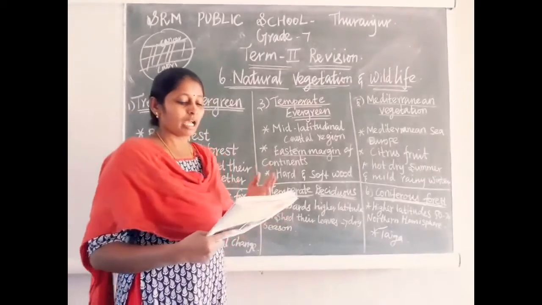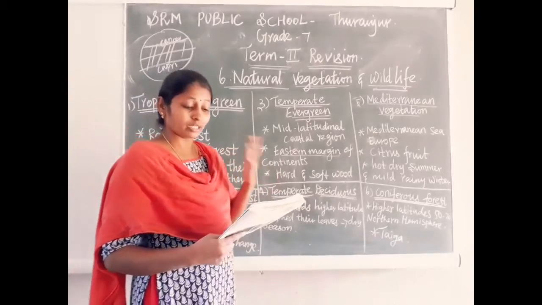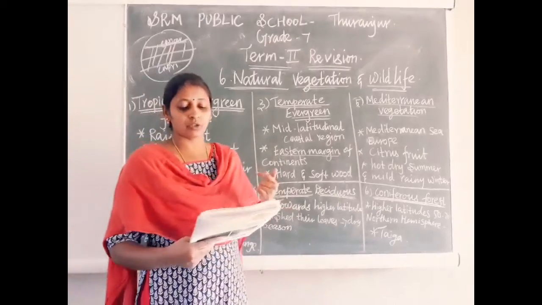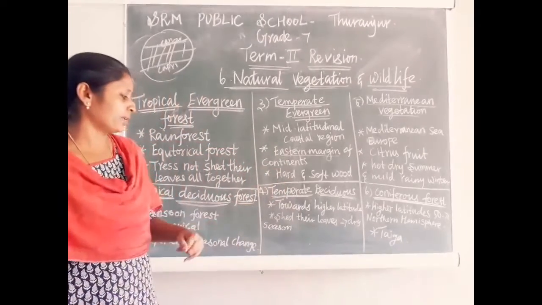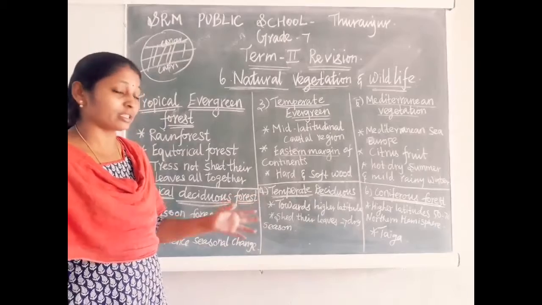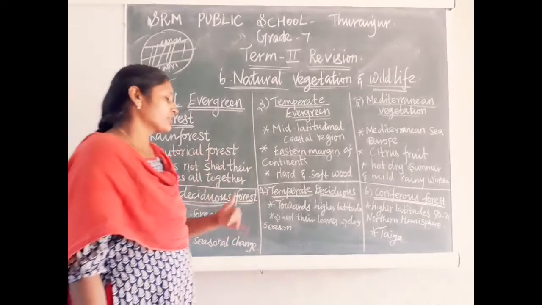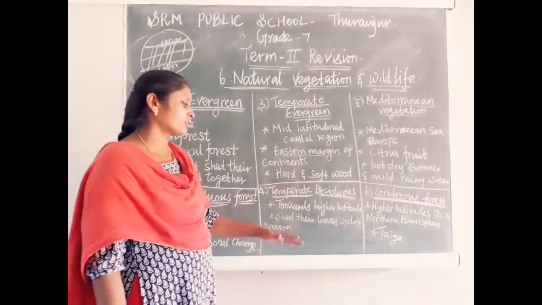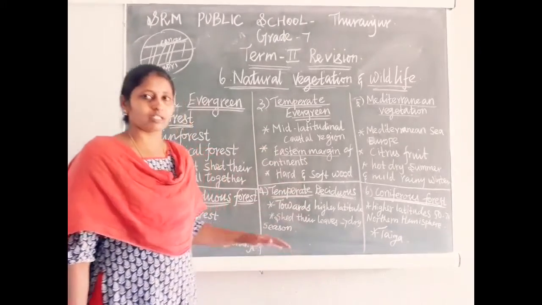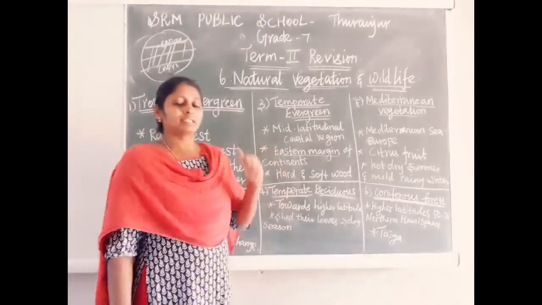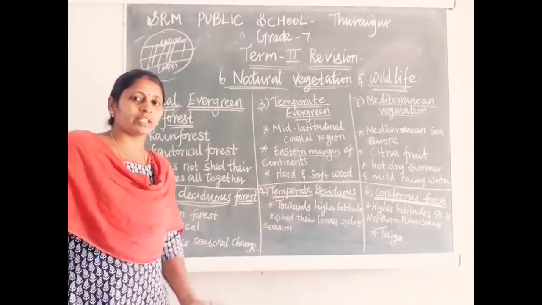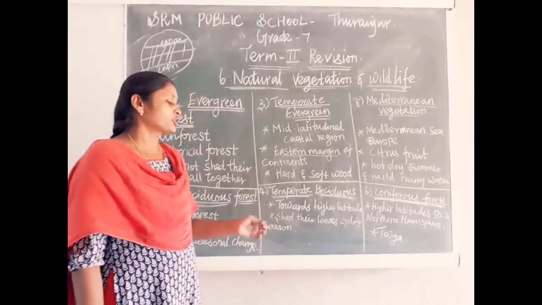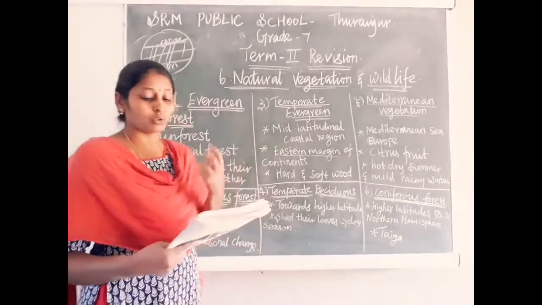Worldwide we have it in the eastern and northeastern part of USA, New Zealand, Chile, and western Europe. In temperate deciduous forest, during the dry season, during the summer, the trees shed their leaves altogether to conserve water.